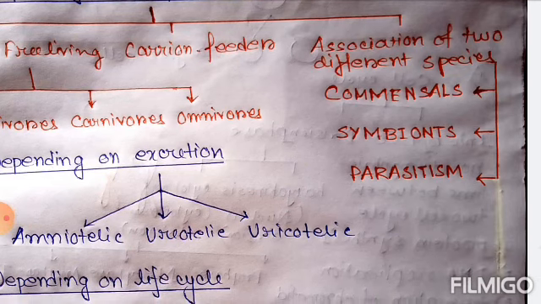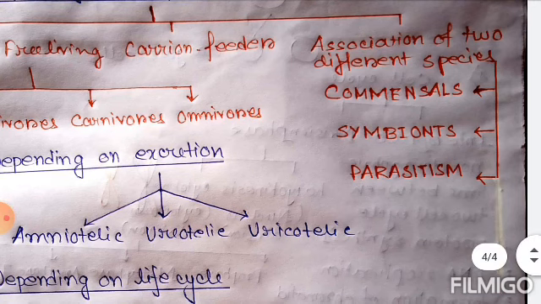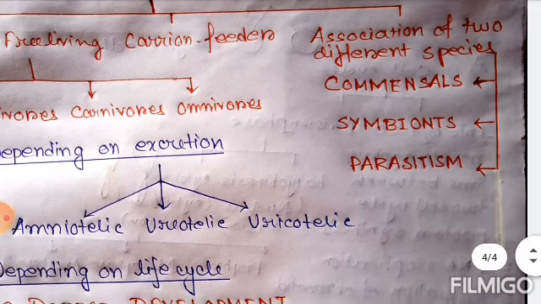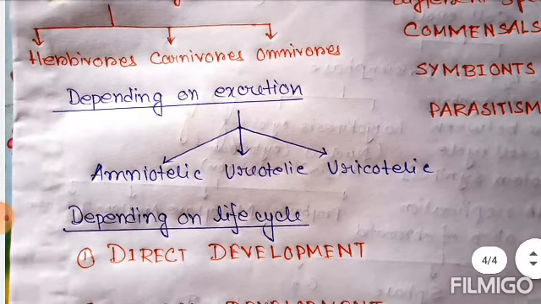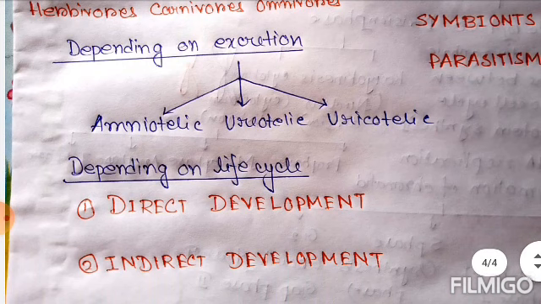There are many parasites present in humans, like lice, mites and ticks, which act like parasitism. Now we have to know the next category.